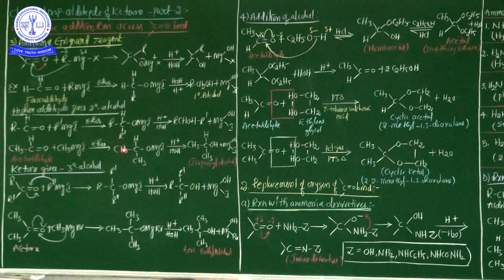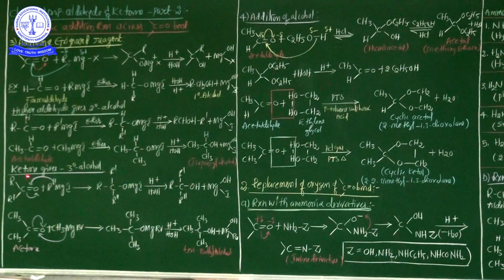Very important. Write down in your chemistry notebook. Formaldehyde, whenever treated with the Grignard reagent through the nucleophilic addition reaction, 1 degree alcohol is formed. But higher aldehyde, such as those with more than 2 carbon groups, always gives the 2 degree alcohol. For example, acetaldehyde, whenever treated with the Grignard reagent, isopropyl alcohol is formed. This is nothing but propan-2-ol. Okay? This is the information about the aldehyde.